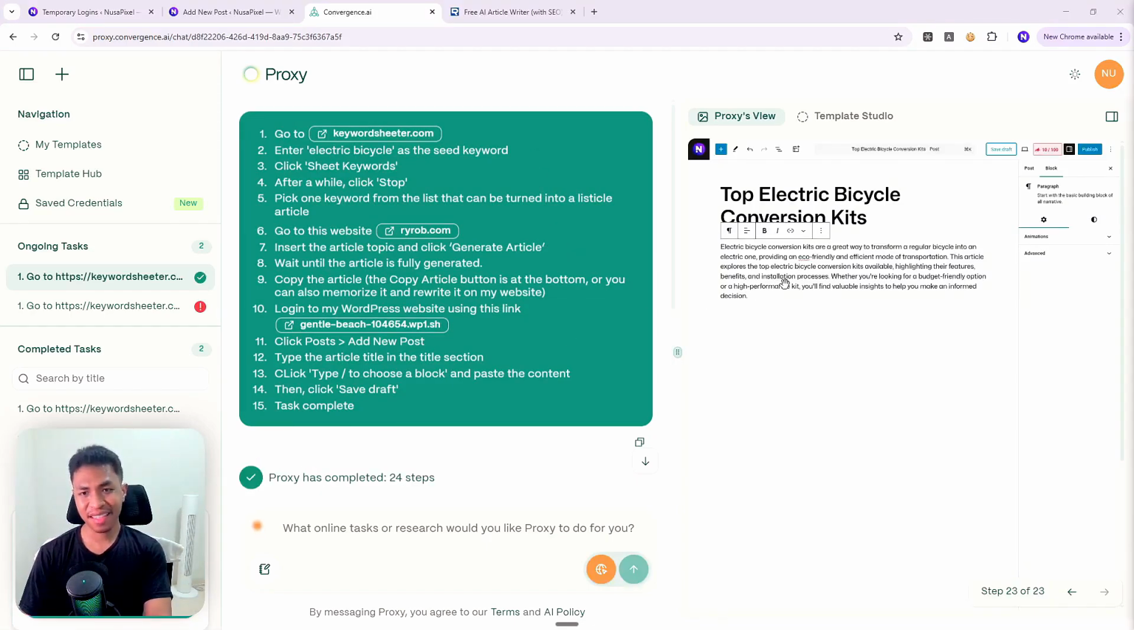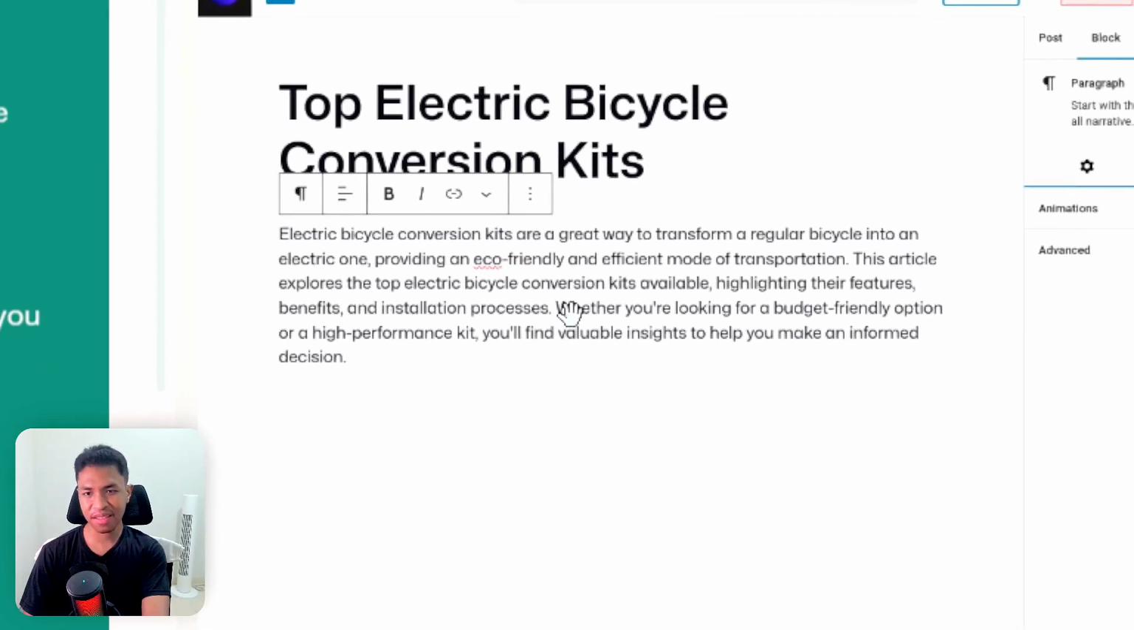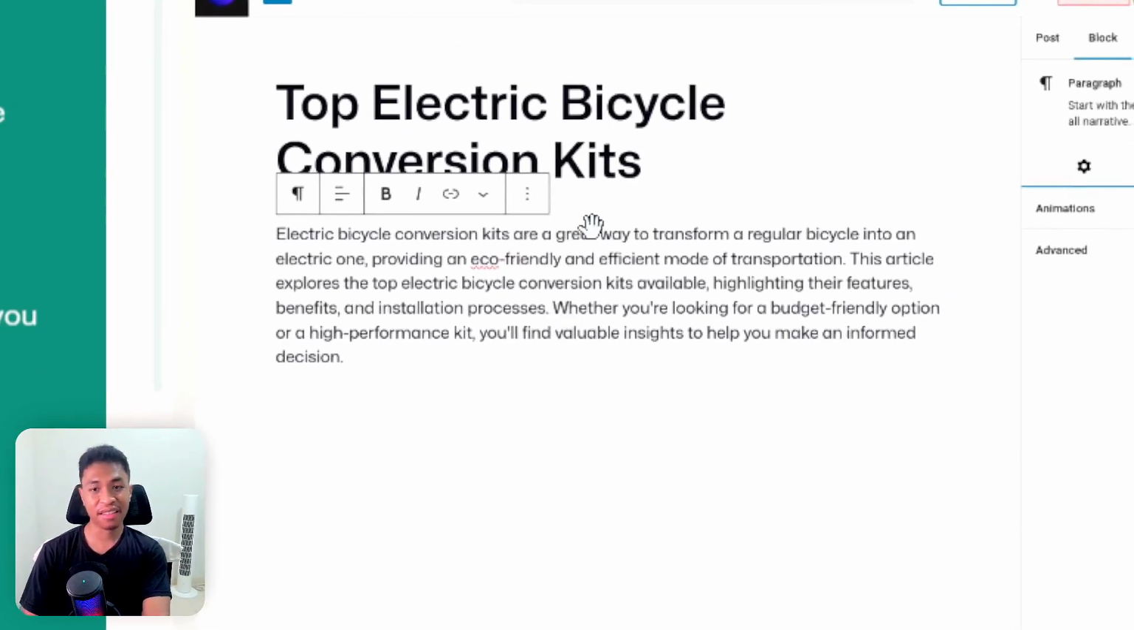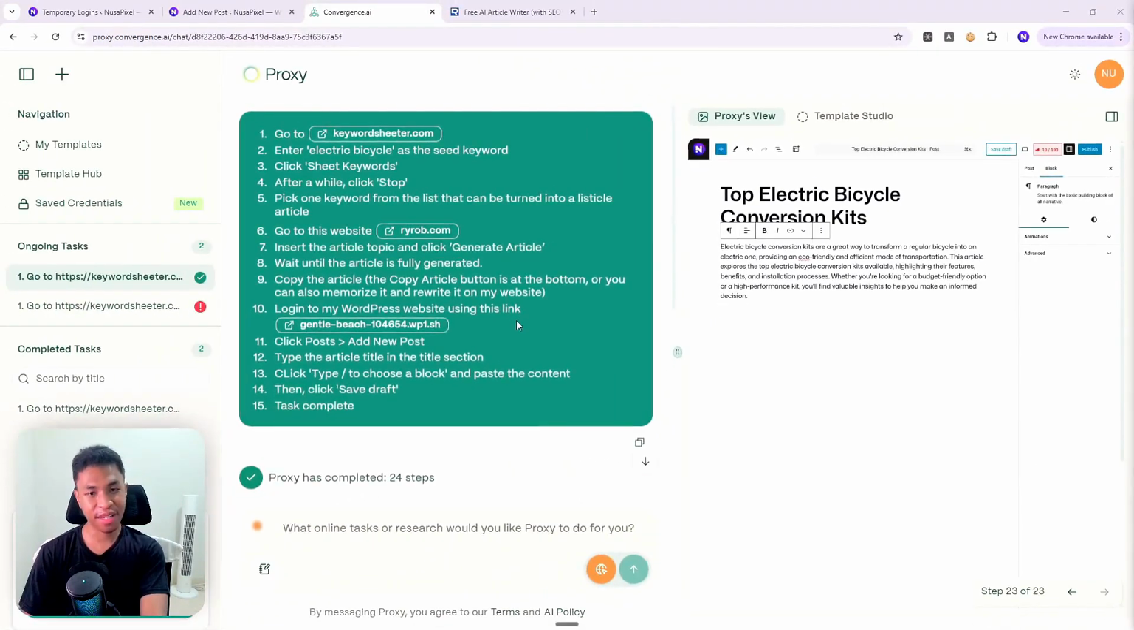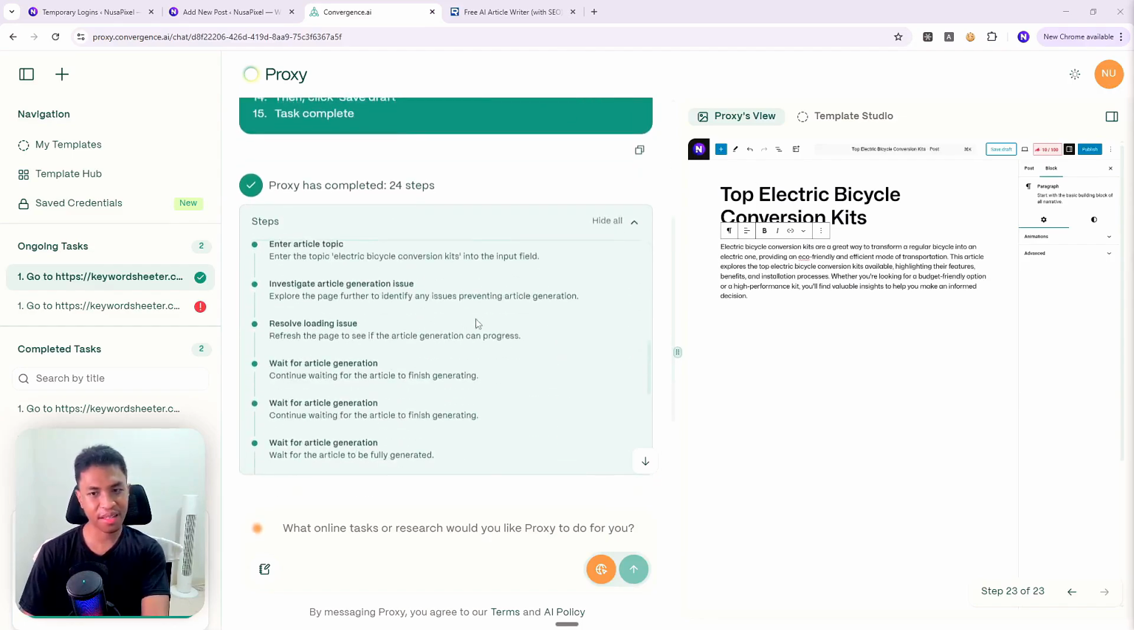Well, this is the result. Yeah, this is technically an article, but this is too short. You can see that there's only this title and then one paragraph. This doesn't really qualify as an SEO-friendly article, that's for sure, but Proxy claimed that it has completed all the tasks. Well, I really couldn't complain.